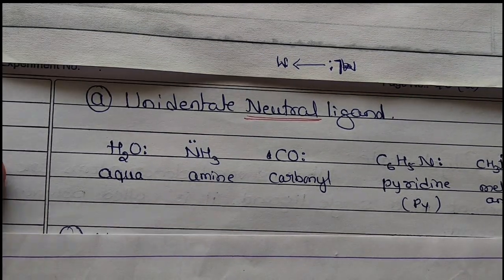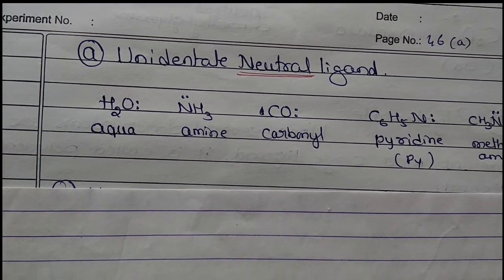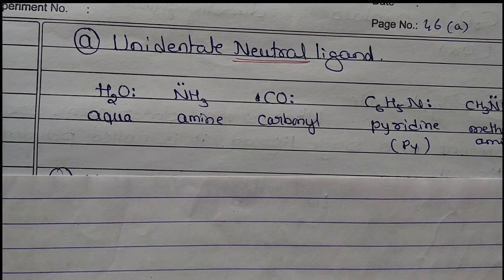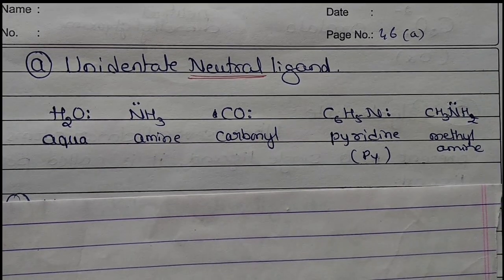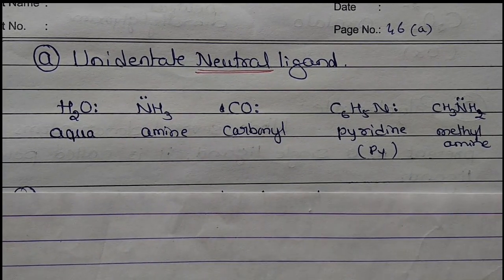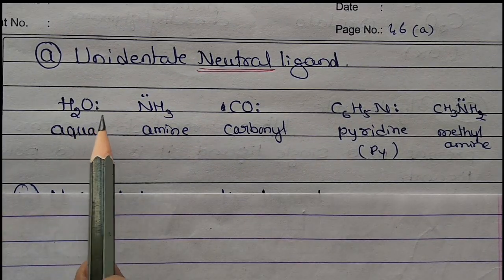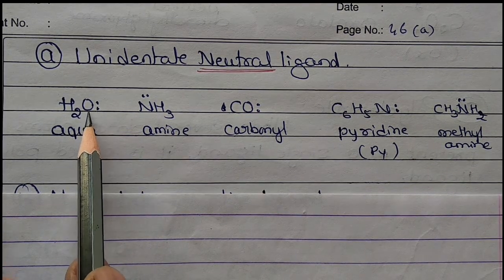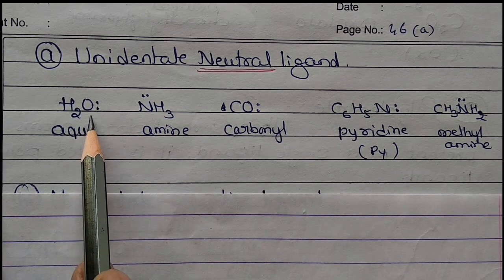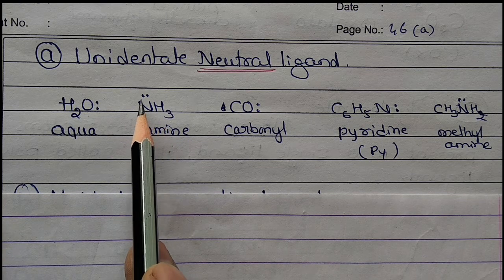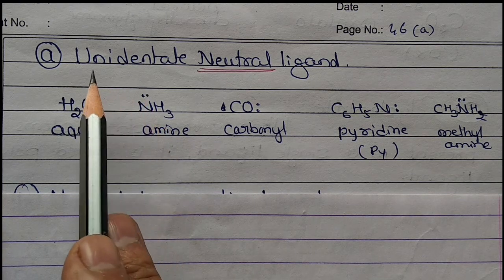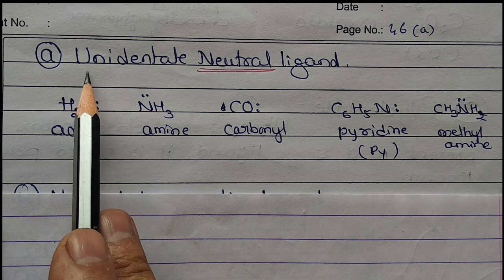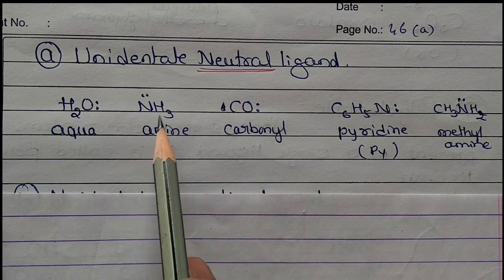Unidentate neutral ligand. Which ones are unidentate neutral ligands? Which are neutral? Water, that is called aqua, H2O. Here oxygen is the donor atom. Amine, NH3, nitrogen has the lone pair of electrons. It is unidentate, only one, and they are neutral.